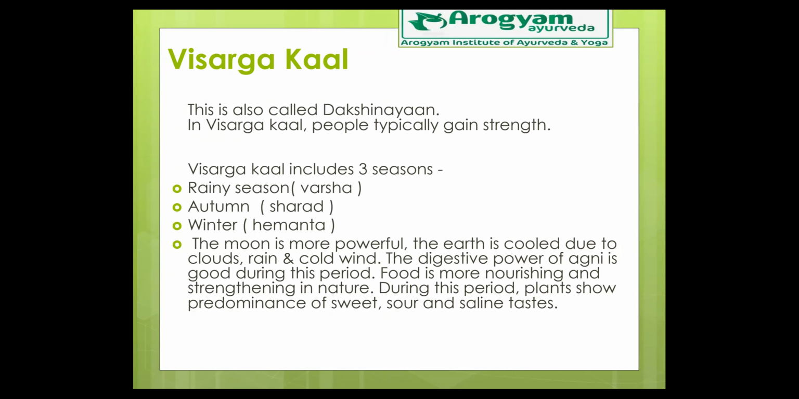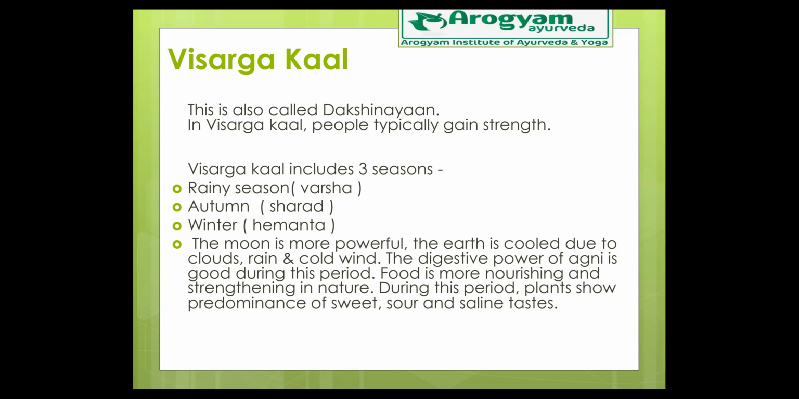Then the second half is Visarga Kaal. Visarga Kaal is also called Dakshinayan. In Visarga Kaal, people typically gain strength. It means balasya visarjanam is Visarga Kaal. That means our productivity and work ability will be more during Visarga Kaal. Okay? In Visarga Kaal we can see 3 seasons. Which are they? Rainy season or Varsha Ritu, autumn season or Sharad Ritu, winter season or Hemant Ritu.